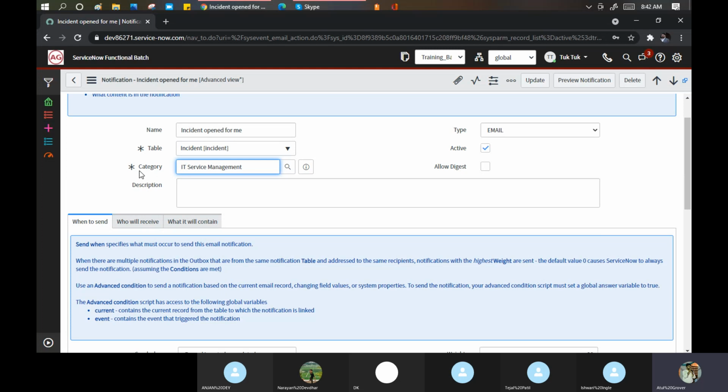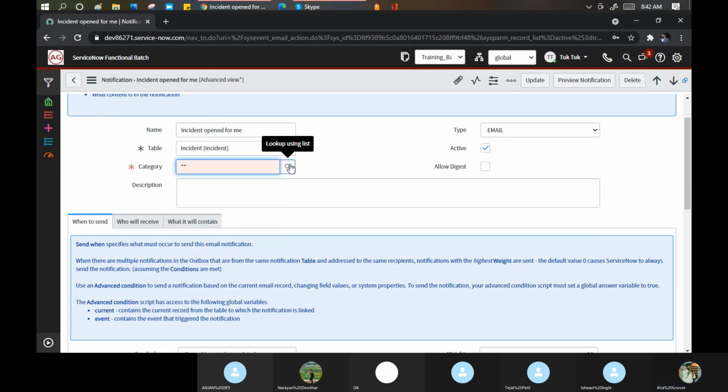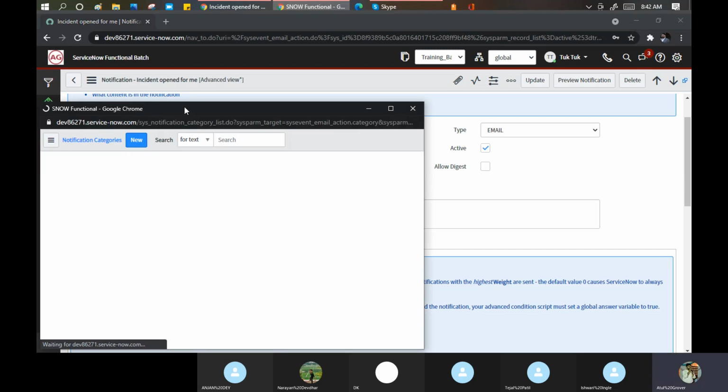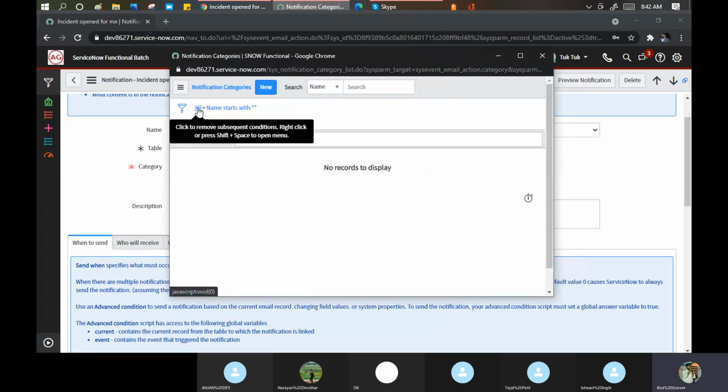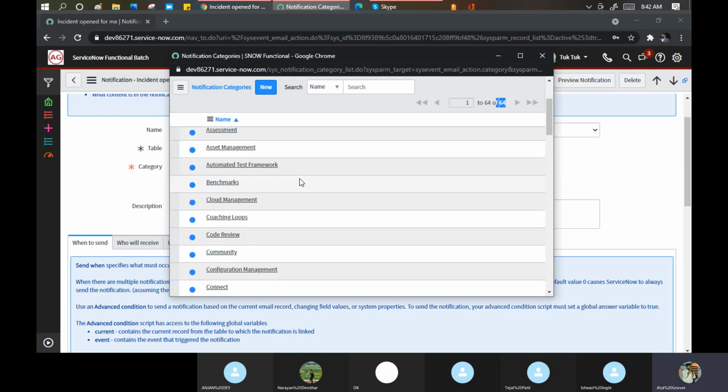Okay. So for you guys, as of now, just to understand that there's a number of categories available. Let me remove this and show you here. I have 64 categories. So category is kind of a higher level. Like when we started this class on day one, we discussed the ITIL. So your incident, change, problem is the ITSM part. That is a part of your ITSM.